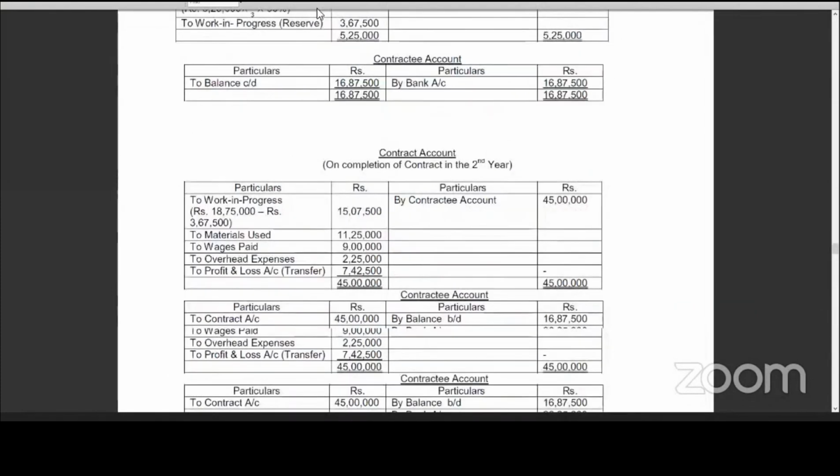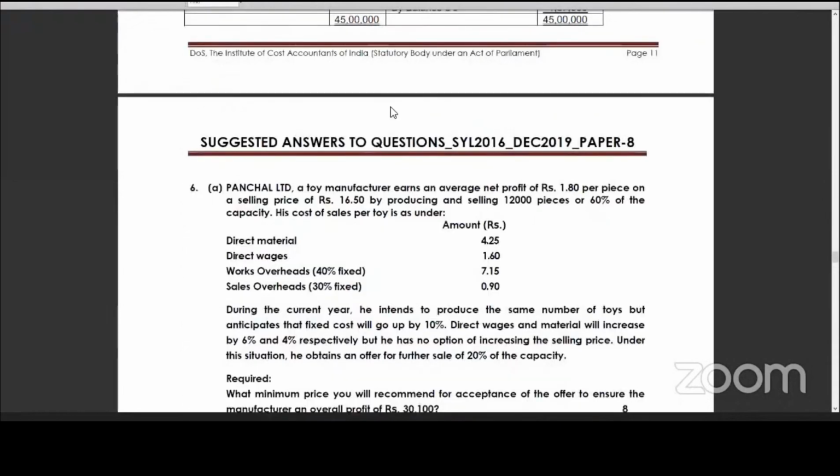If you go to the June 19 question paper, let us see what the second question is. I am saying this to show whether theory is required.